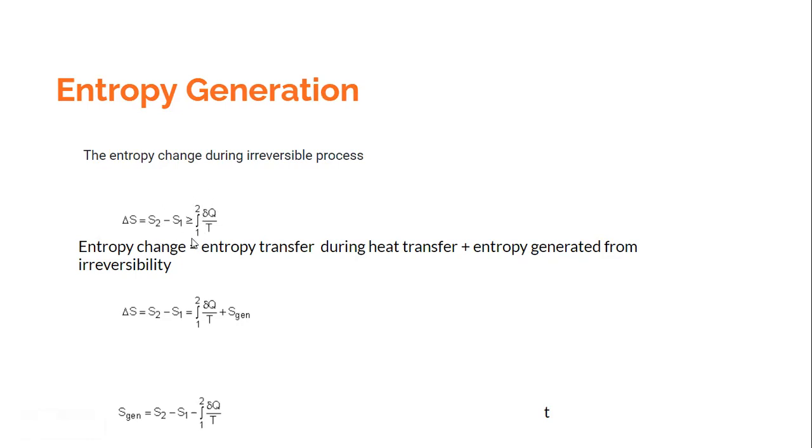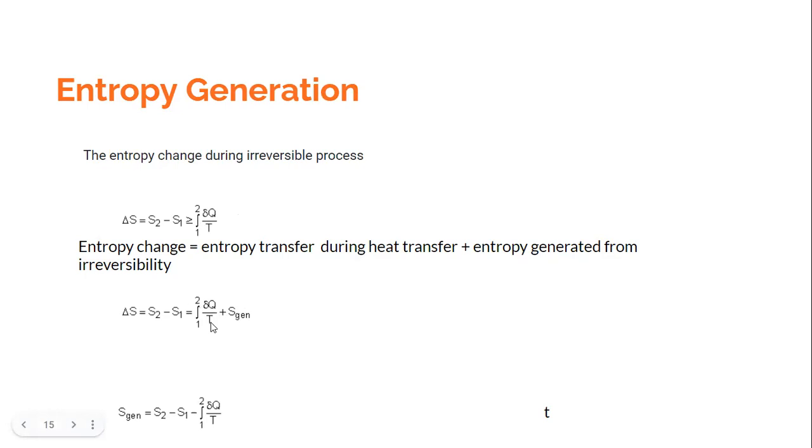So for an irreversible path, if you want to express this inequality in terms of equality, we add some quantity over here, and that quantity is entropy generation. So delta S, which is nothing but S2 minus S1 for an irreversible process, mind well, for a reversible process this is to be 0. But for an irreversible process, this has to be equal to the integral of del Q by T plus entropy generation. And this entropy generation has to be positive.